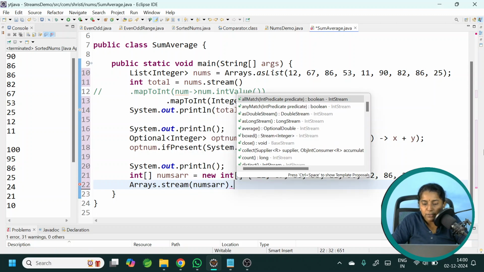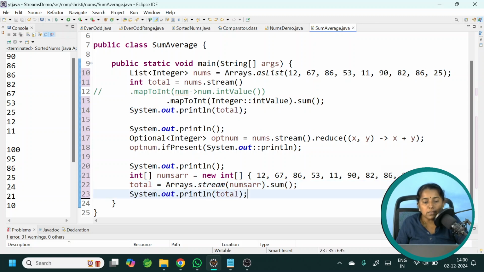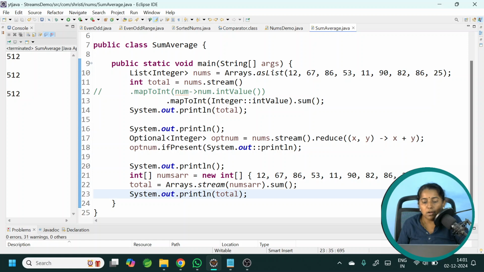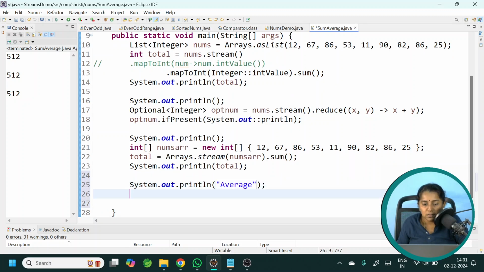And here directly you can call the sum method, which is way too simple. Already we have got the variable total. In the next line, let me print it. Okay. So we have learned how to calculate the sum of a list of integers and the sum of values in an array. In all the three cases, it is working perfectly fine. Now let us try to get the average. First we will try with this one.